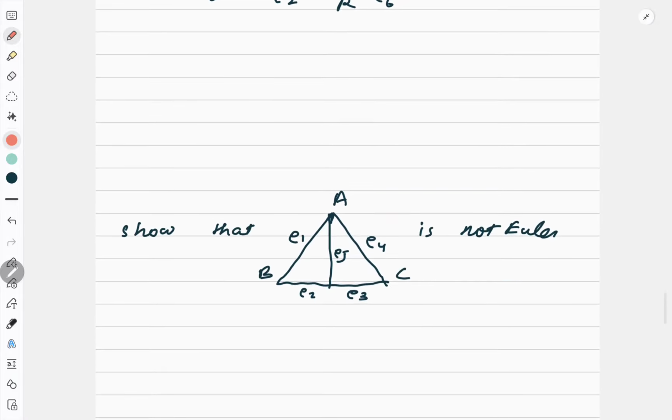Okay, let's see one more question. Now can you do the same thing here? It is not a Euler graph. I cannot search any Euler circuit.